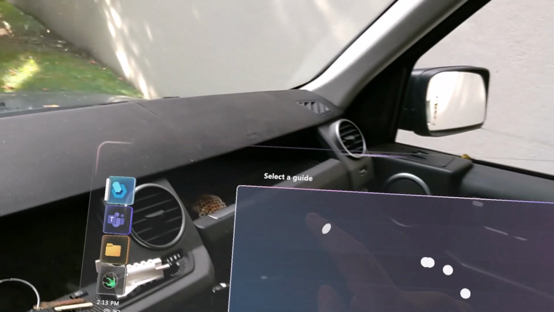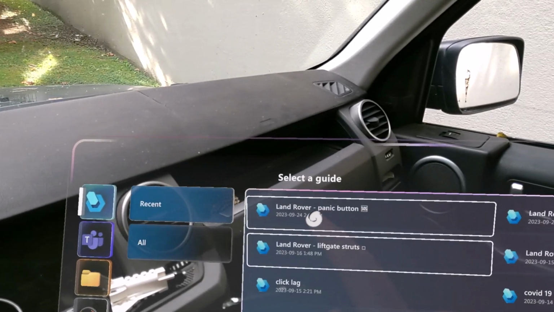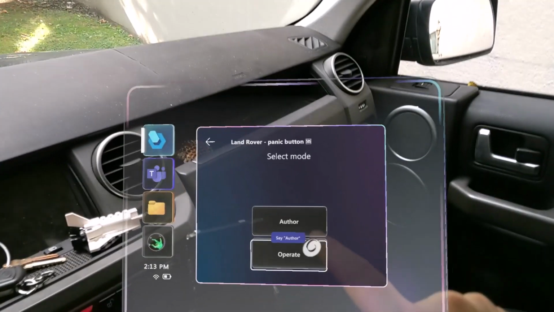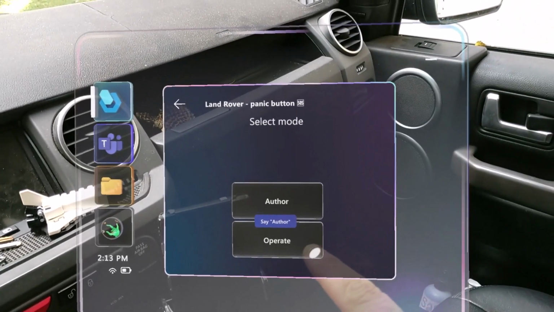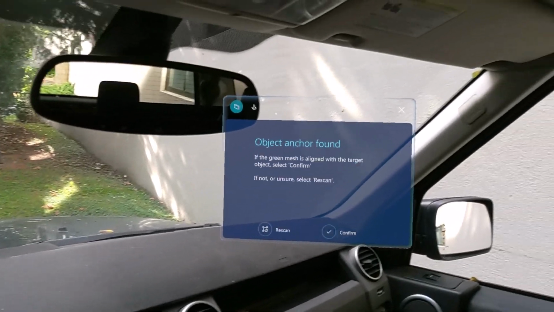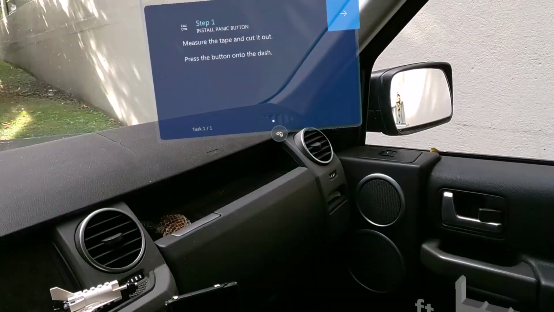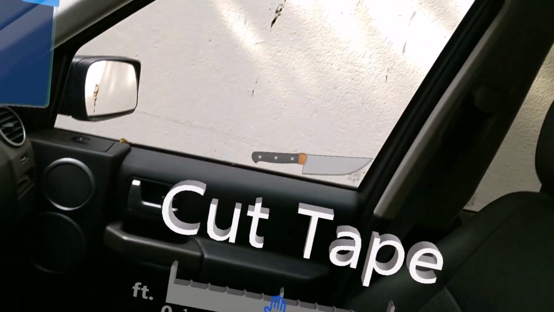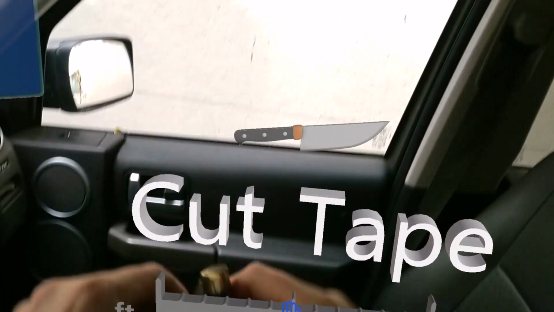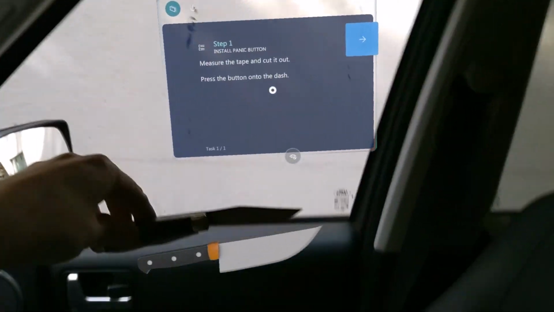Now, all I have left to do is follow the steps in that guide. I'm no longer in editor mode, authoring mode. I'm going to go to operator mode. It says found the 3D mesh. I'm inside that mesh, so I can just say confirm. And here we go. Let's do the steps. So first one, get the knife. You can see, oh yeah, there's a knife.